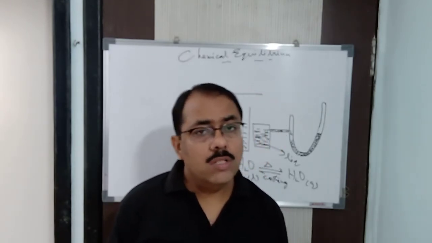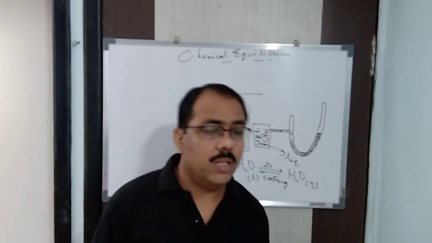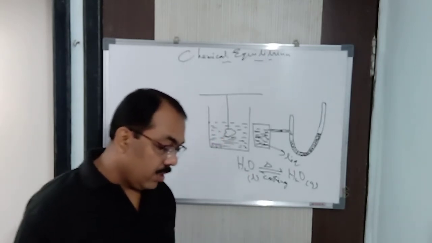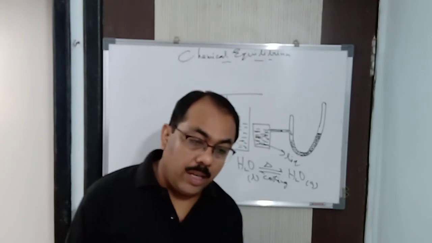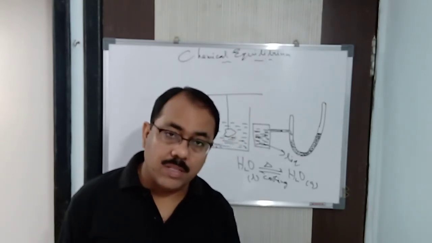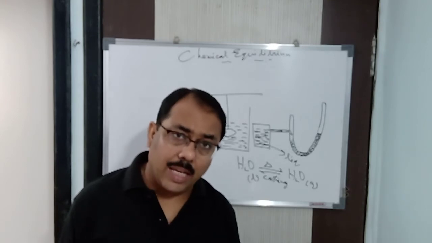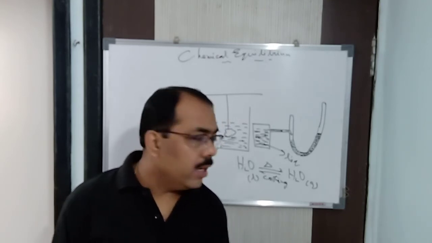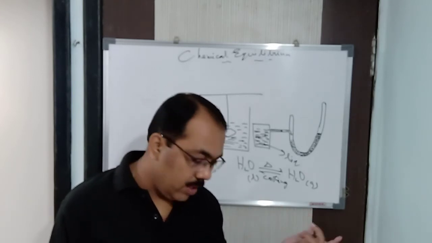So we have got solid-liquid equilibria, liquid-gas equilibria, solid-gas equilibria. So many types of equilibria we are having. Got it? Clear? For solid-gas, what you can do is take some sublimable substance, like iodine, camphor, or naphthalene. You can take it and explain it in this particular manner.